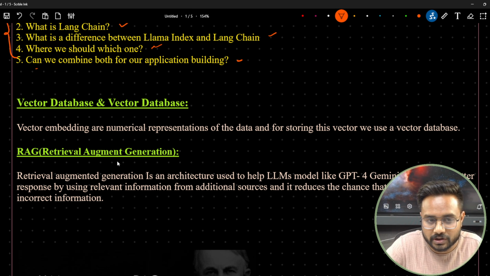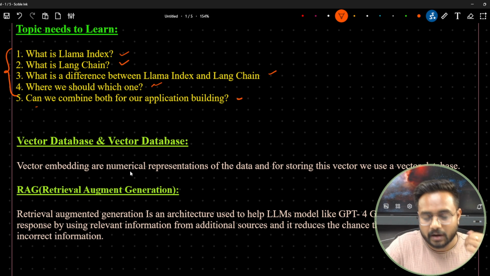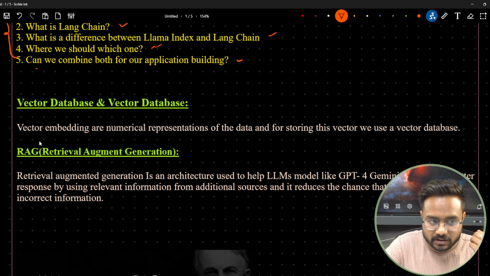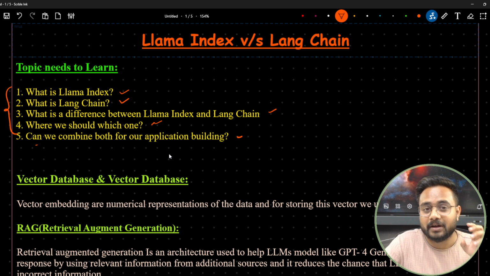Okay, so here, guys, before starting with Llama-Index and LangChain, let me talk about the vector database and retrieval augment generation. Again, I'm not going to discuss this in a very detailed way in this session. In the upcoming session I will discuss RAG, retrieval augment generation, then come to the vector database, and we'll create a couple more applications, and finally I will come up with a complete and detailed playlist on top of LangChain. I have recorded at least 25 to 30 videos on LangChain, and soon you will get it, right?